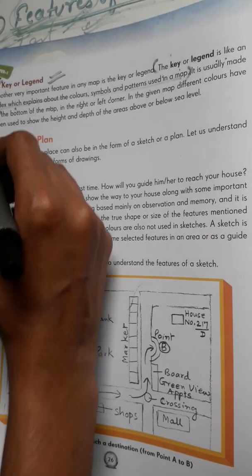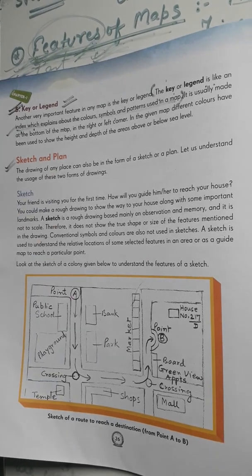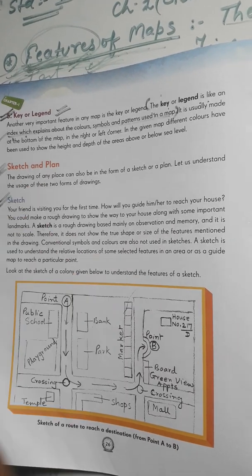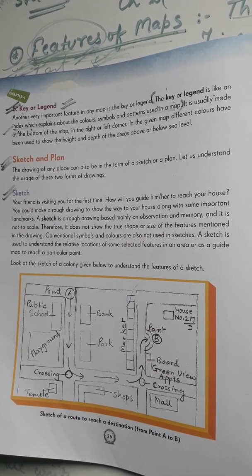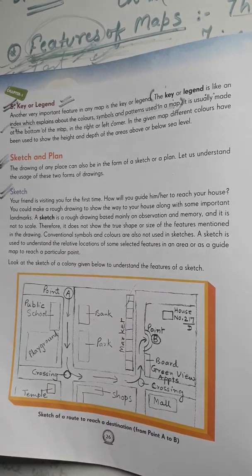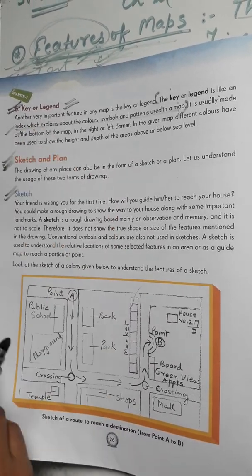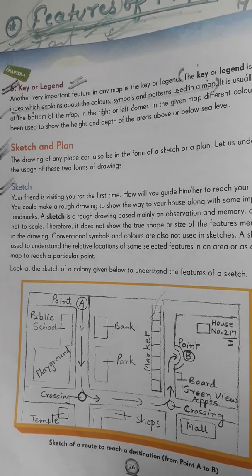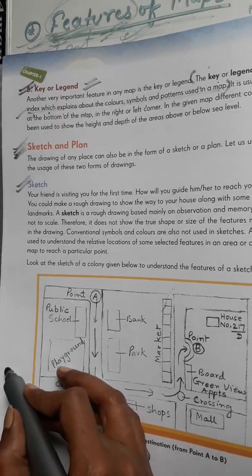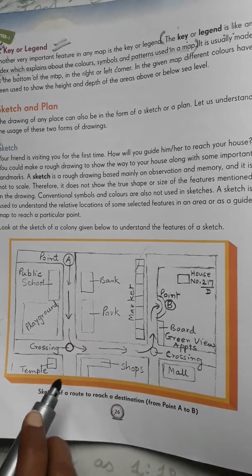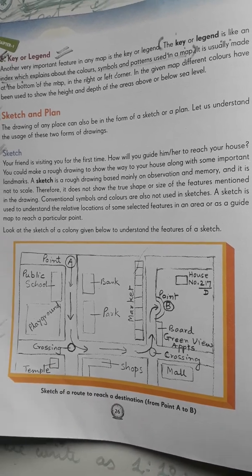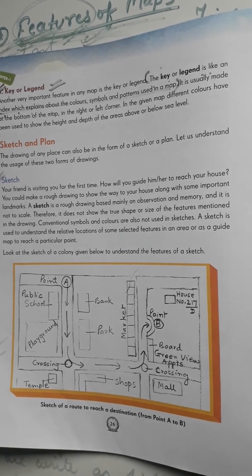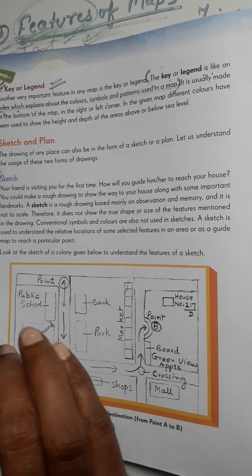So the last but not the least point is sketch and plan. This is the last point of this chapter, and this is my last class for chapter 1, Globes and Maps. So what is a sketch? I will start with the point sketch. You have already heard about sketch in drawing. What is sketching? You will see here, this is known as sketching. Sketch is a rough drawing based mainly on observation and memory, and it is not to scale.